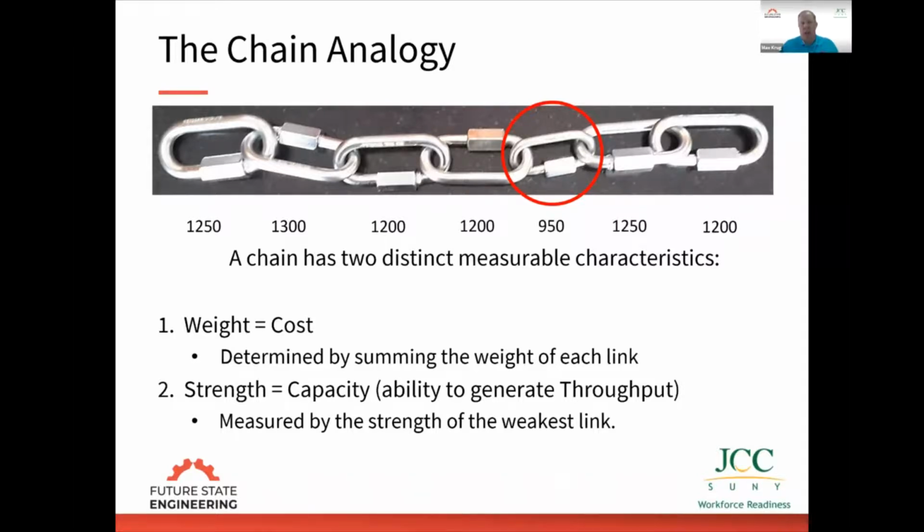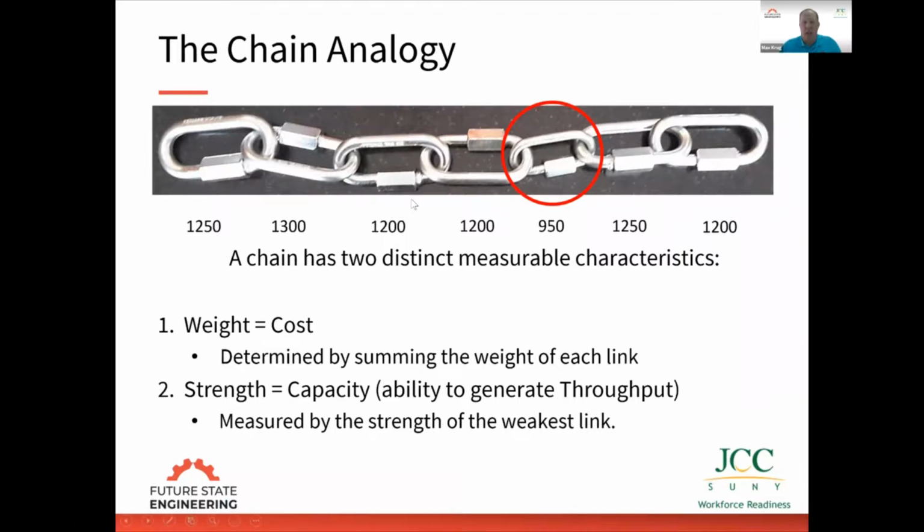How can I strengthen the chain? There's only one way, and that's right here: make this link stronger. Any action I take on any other link in the chain isn't going to make the chain stronger, only action on this one. So in reality, I need to get more capacity from that resource. We know that every process can be improved, and improved significantly. So increasing the strength of this link is not that difficult, and we can improve the strength of the whole chain.